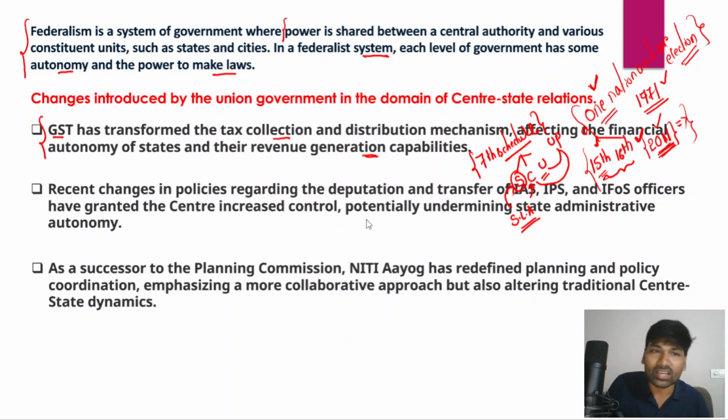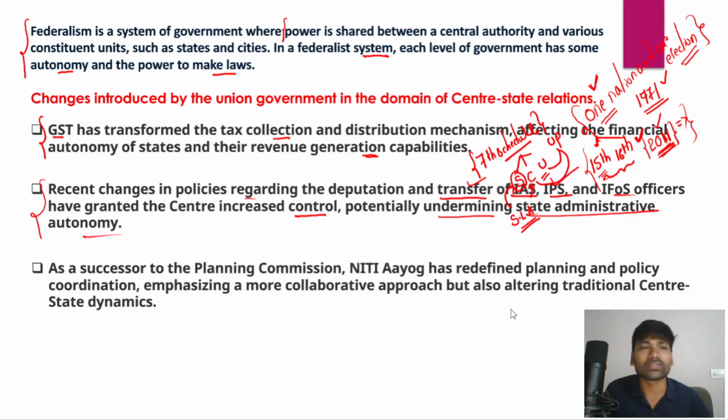And in fact, recently the center has also introduced some changes in the policies regarding the deputation and transfer of IAS, IPS and Indian Forest Service officers, and these officers are known as the All India Services officers. The center has granted itself increased control, potentially undermining the state's administrative autonomy and the state's control over these All India Services as well.